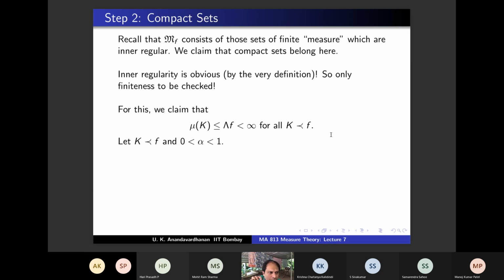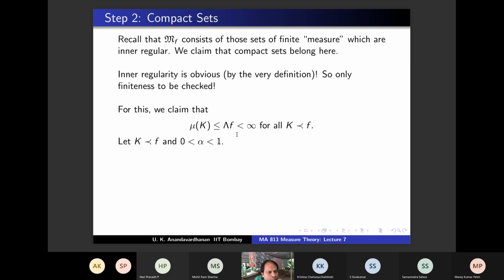You choose an alpha and show something, and what will you do to that alpha in order to get the result? Yeah, you will tend alpha to 1. This is typical in various analysis courses, right? Complex analysis also you would have seen. So you will pick such an alpha and somehow you will show that mu k is less than or equal to, what do you think, alpha times lambda f or alpha inverse times lambda f?